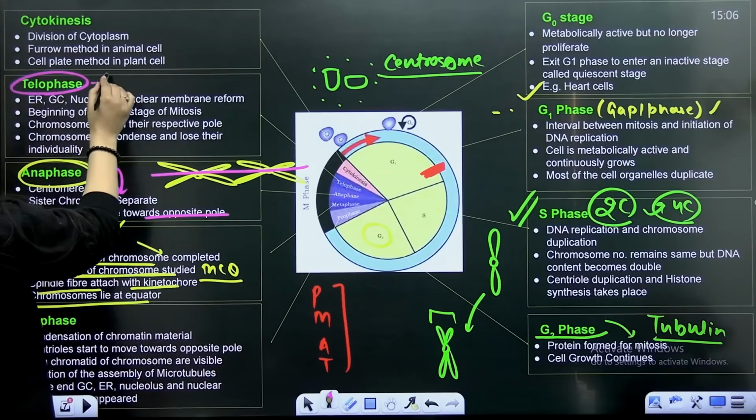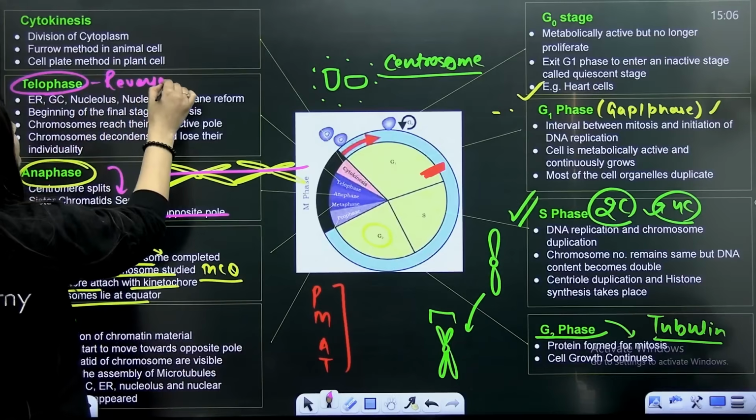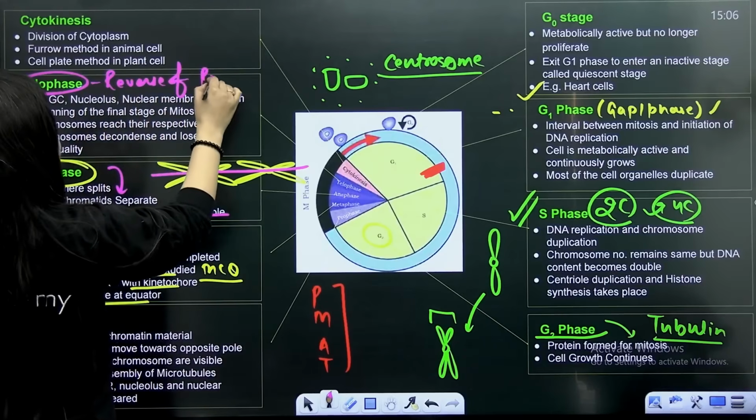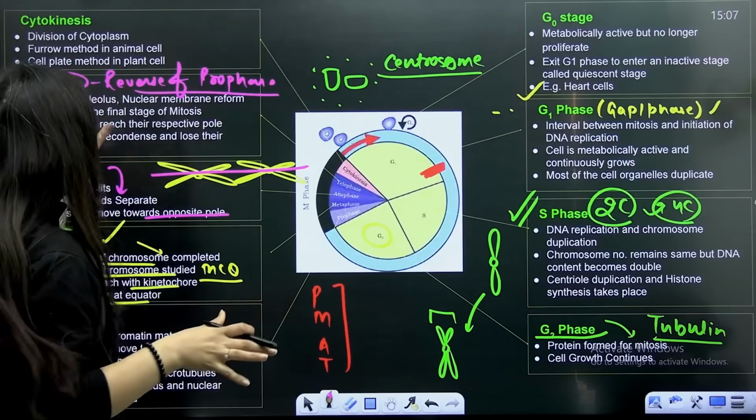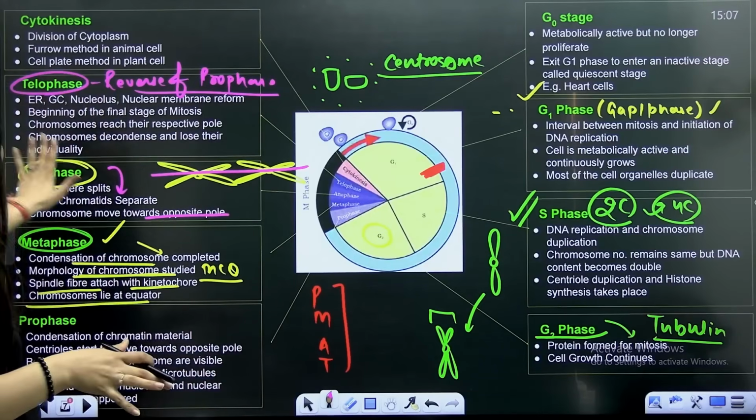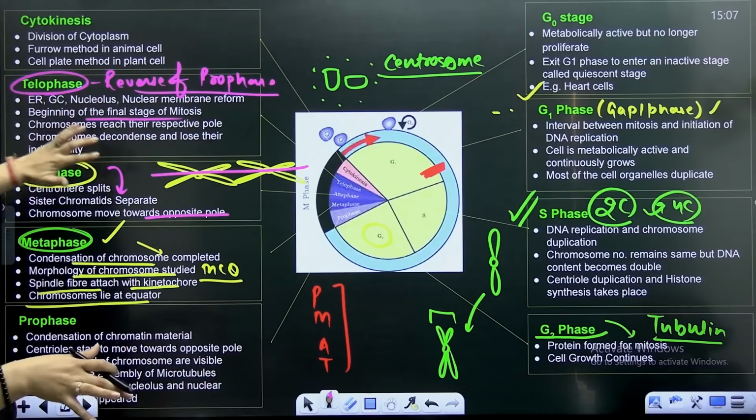Now in telophase, which is the reverse of your prophase, what's going to happen, my dear people? Endoplasmic reticulum, Golgi apparatus, nucleolus and nuclear membrane, they all will reform. It is the final stage of mitosis.